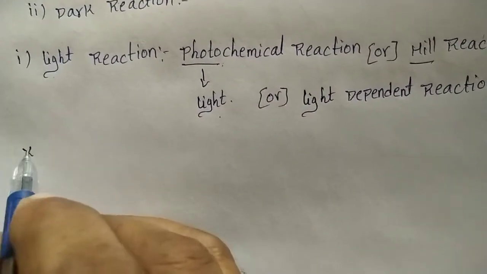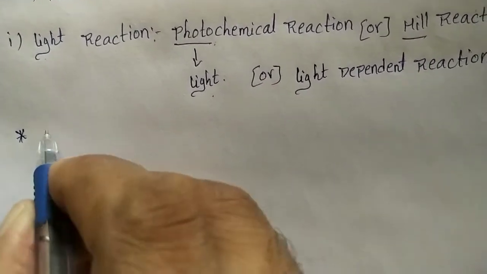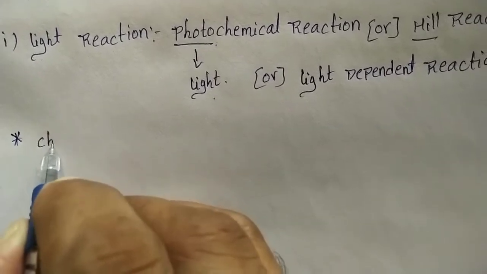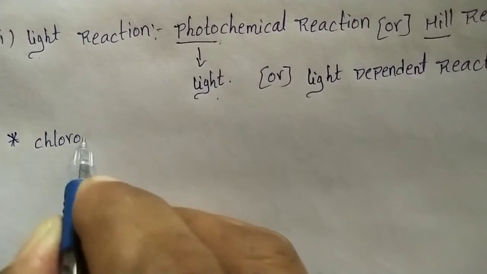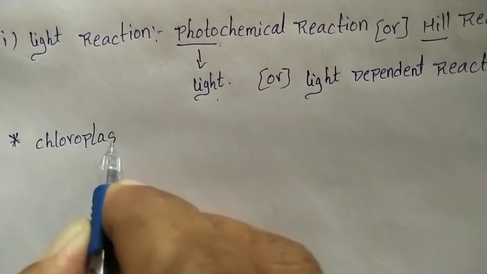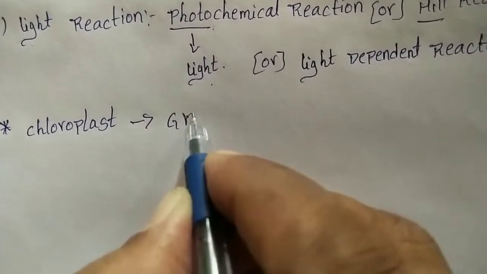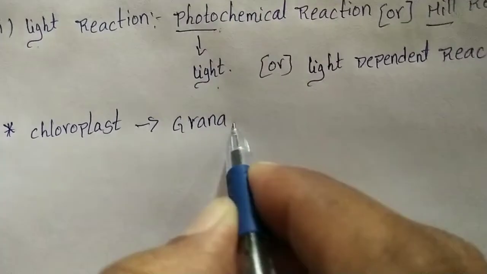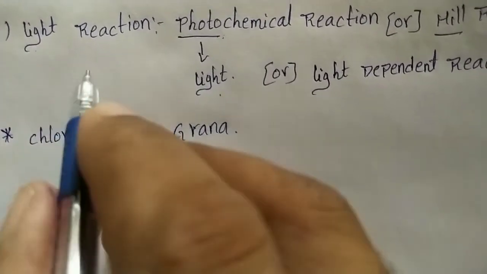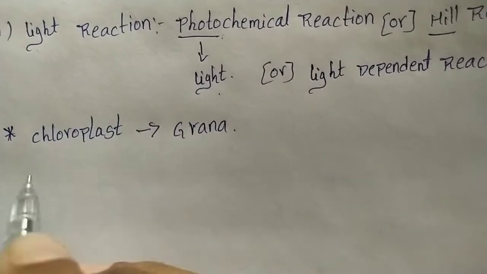The light reaction takes place in the chloroplast. It contains grana. In grana, the light reaction takes place.